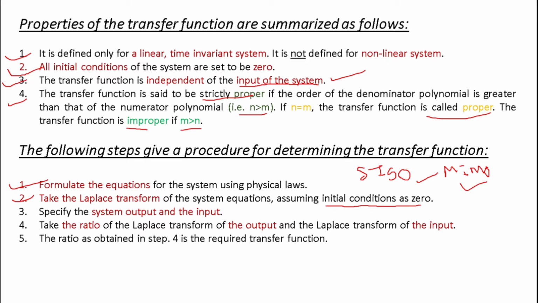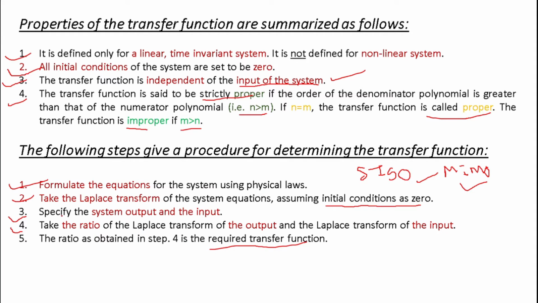Okay, the third step is to specify the system output and specify the input. Whenever you are dealing with any kind of system, you should understand what the input of the system is and what the output of the system is, and then you can take the ratio of output and input. This step is very important, to identify the output and input of any system. And then very easy, take the ratio of the Laplace transform of output and the Laplace transform of input, and the ratio obtained in step 4 is nothing but your required transfer function.